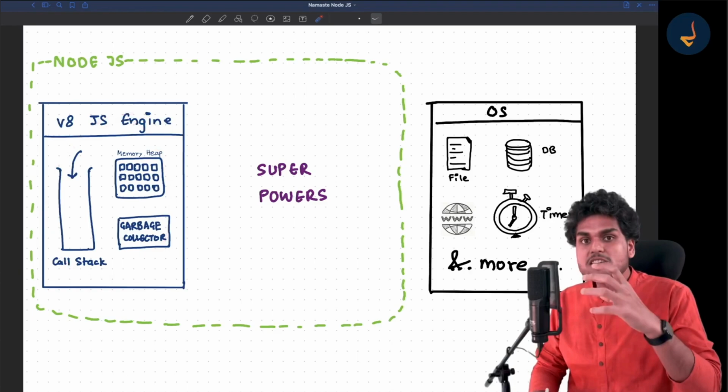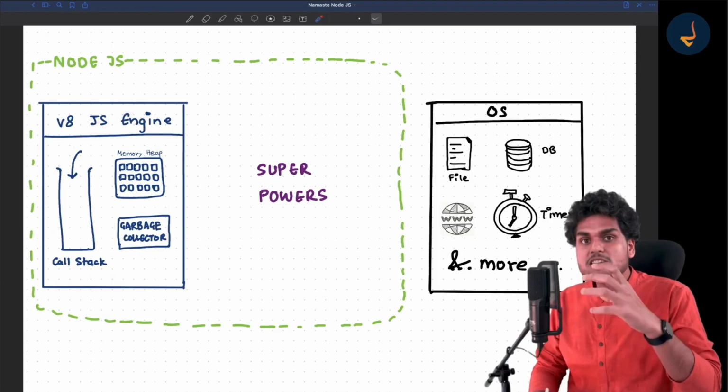You need a superhero to do all these things. You need a superhero who can connect this V8 engine to the operating system. And that superhero for us is libuv. With a big round of applause, let us welcome our superhero, which is libuv.